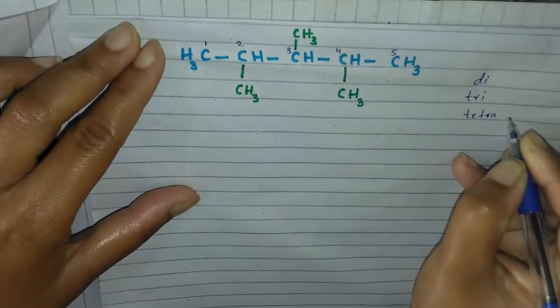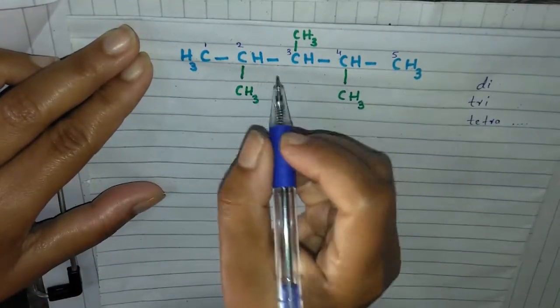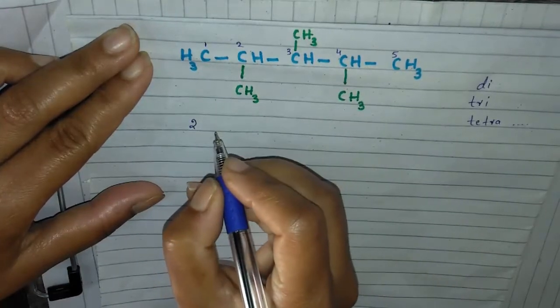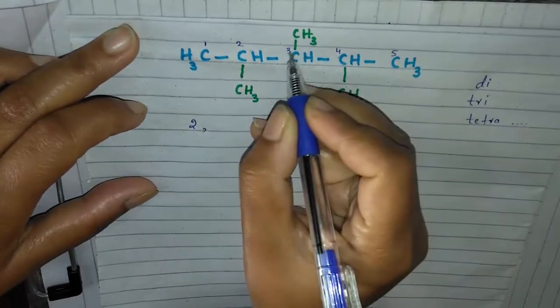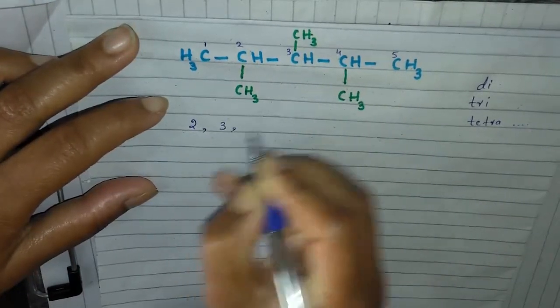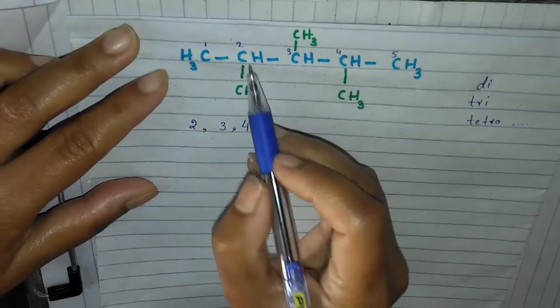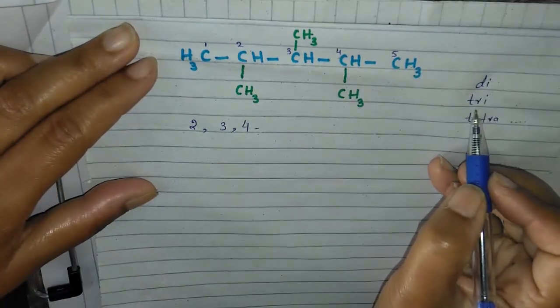Okay, and in this compound, if we write the name of it, then we write 2, and commas are used to separate numbers. Okay, 2, then 3, comma 4, and then we will write hyphen, and 3 substituents are present, so we will use the prefix tri.